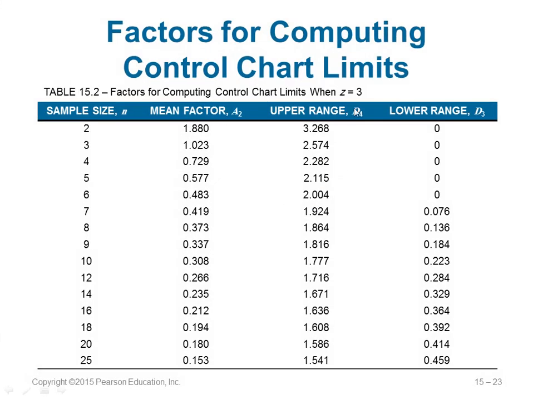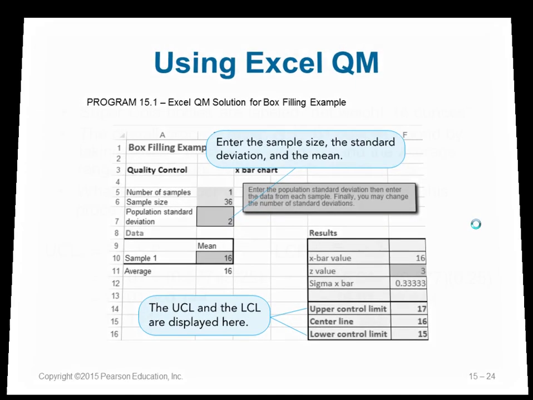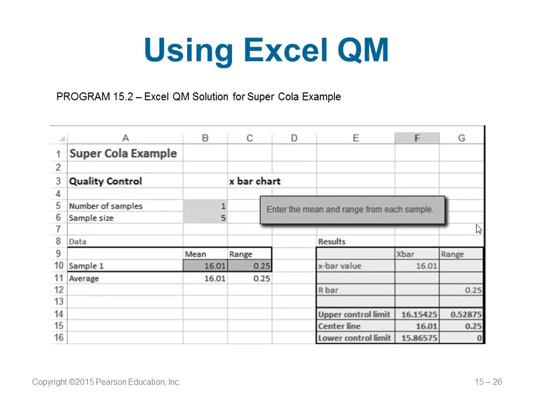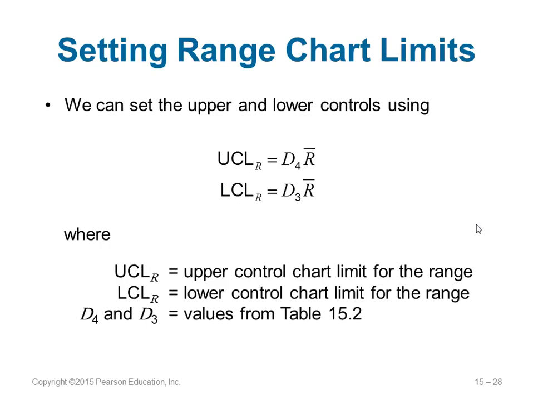So here is the table, you have the D4, D3. You just need to know the sample size. Accordingly, you get the values from the table. Remember, this is again for Z equal to 3. The table is given for Z equal to 3.